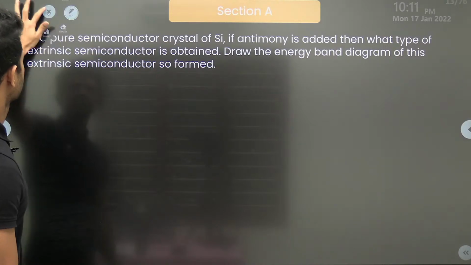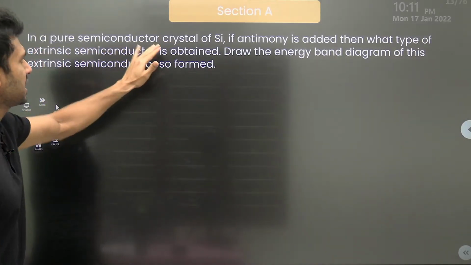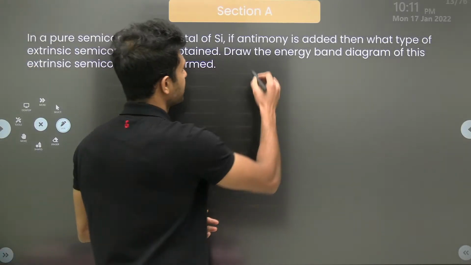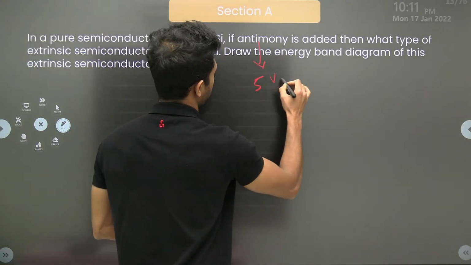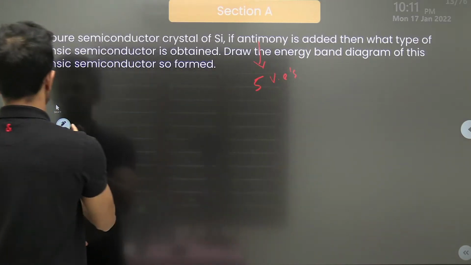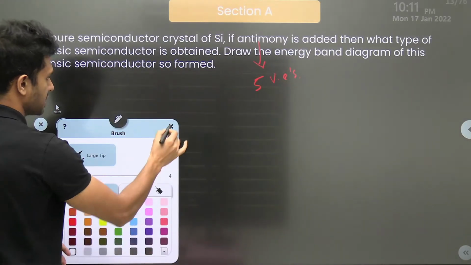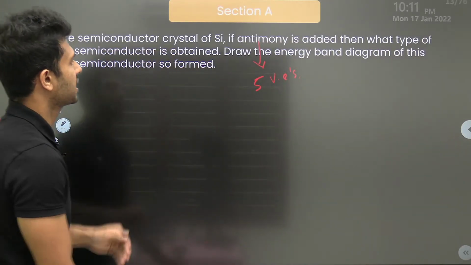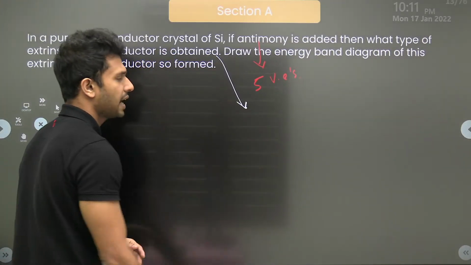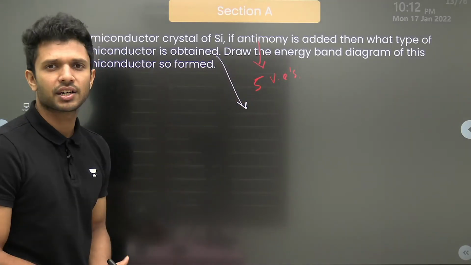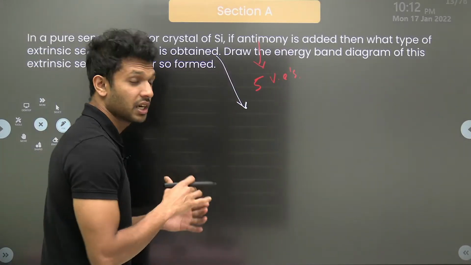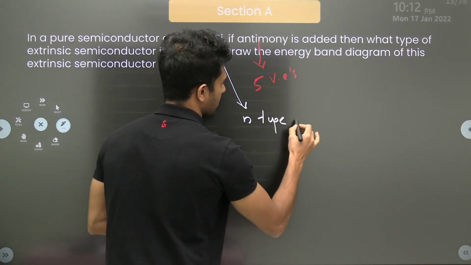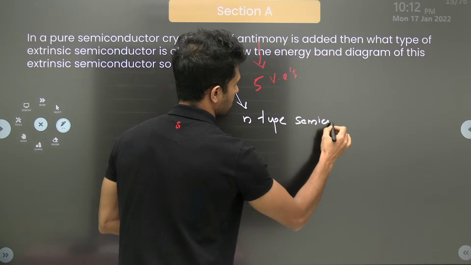In a pure semiconductor crystal of silicon, if antimony is a pentavalent, matlab 5 valence electrons, isn't it? Yes. So antimony has 5 valence electrons and is added. Then what type of extrinsic semiconductor is obtained? Tell me, if we add an impurity with 5 valence electrons, what kind of semiconductor do we get? We get an N-type semiconductor, isn't it? Yes.